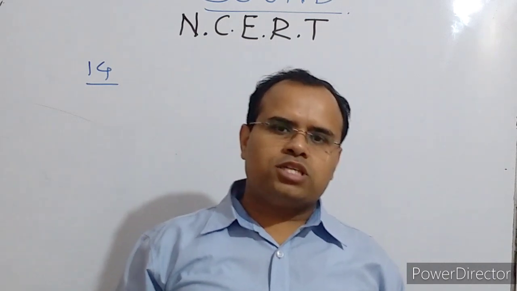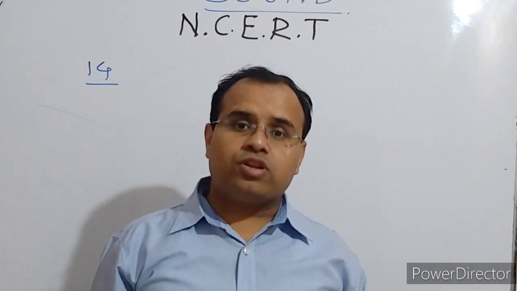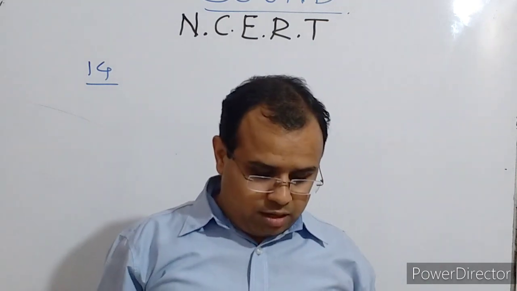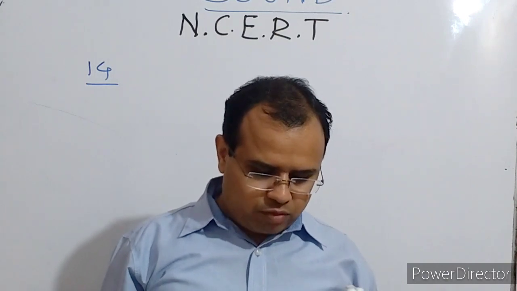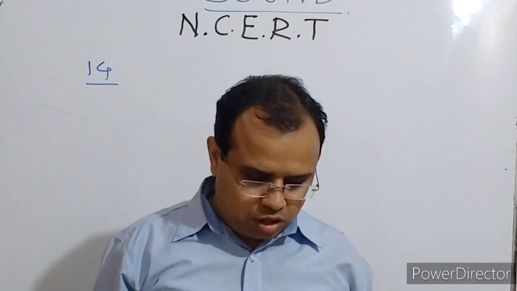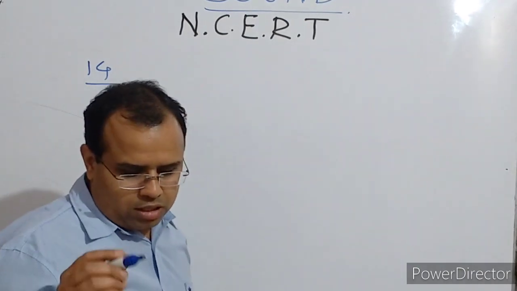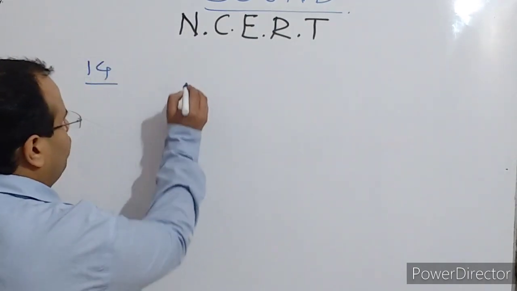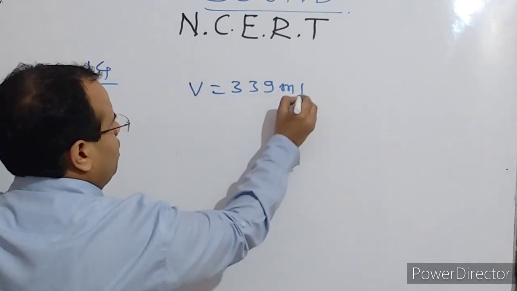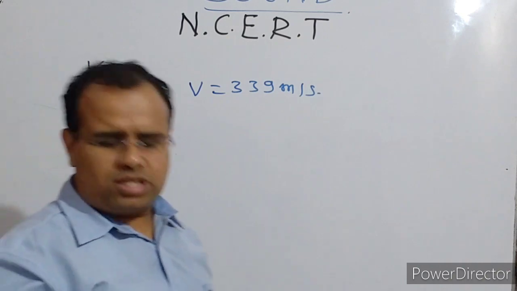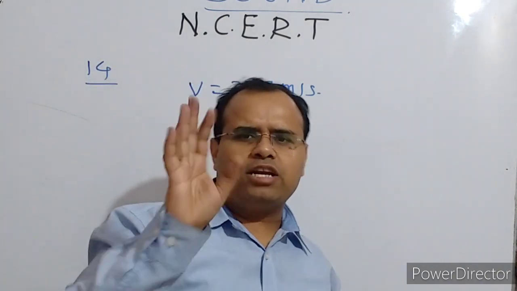Let us discuss question number 14. A sound wave travels at a speed of 339 meter per second. If the wavelength is 1.5 centimeter, what is the frequency of the wave? And will it be audible? For this, sound wave travels with a speed V, given as 339 meter per second. You know that the speed of sound is not constant. It is different in every numerical, so whatever value is given, you have to take that.